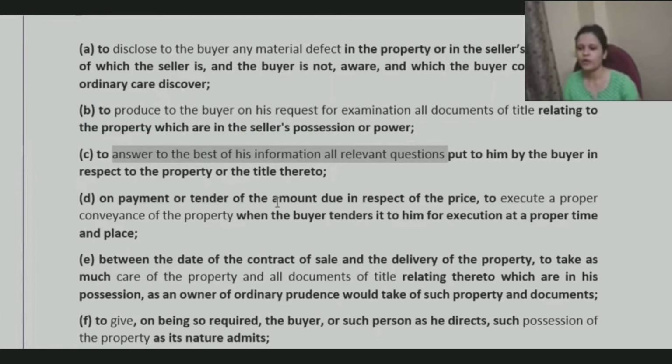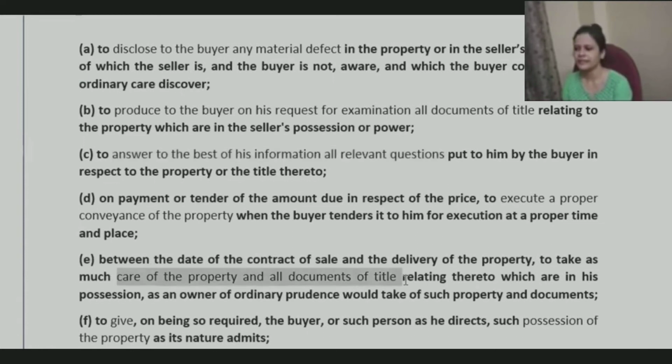On payment or tender of the amount due in respect of the price, to execute a proper conveyance of the property. In order to get that process done, you would have the obligation of preparing the sale deed and all the other necessary stuff, right? When the person promises that, yes, I'm buying this property for so and so amount, then it needs to be done. The person will take the initiative of getting this conveyance of property done by executing a proper deed and everything.